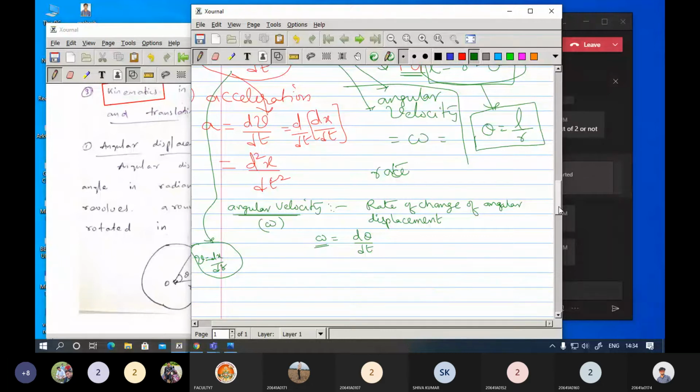Now if you want to find the units, what will be the units here? For linear velocity it will be meters per second, or you can write m s inverse. For angular velocity it will be radians per second, or you can write rad s inverse.